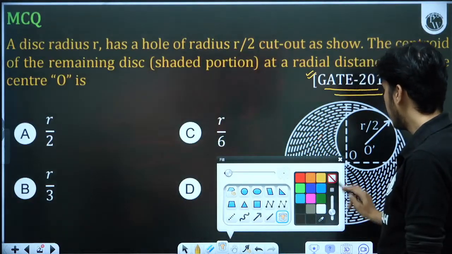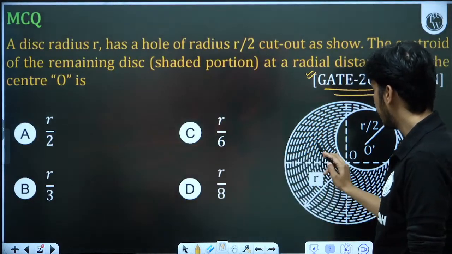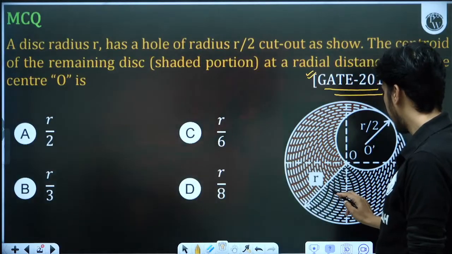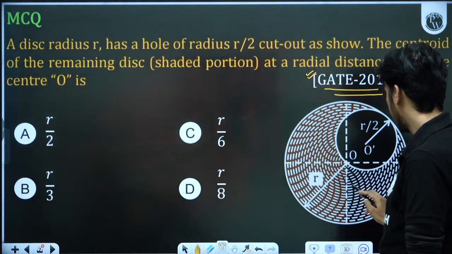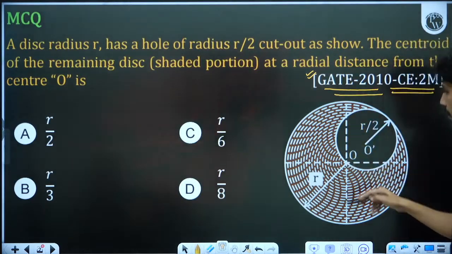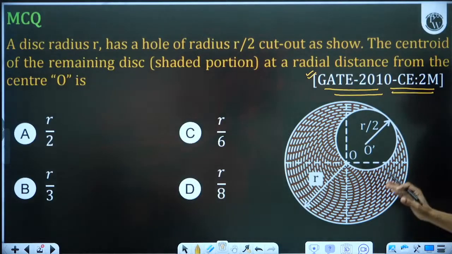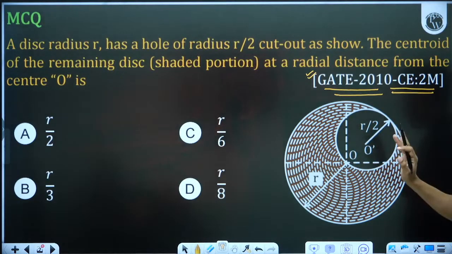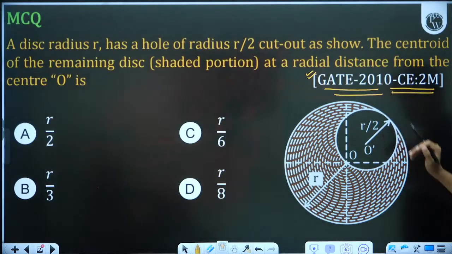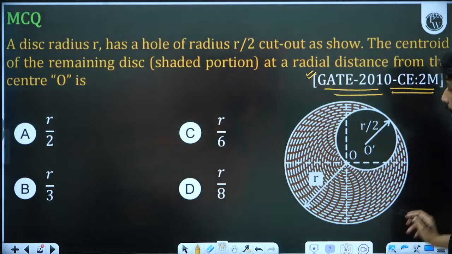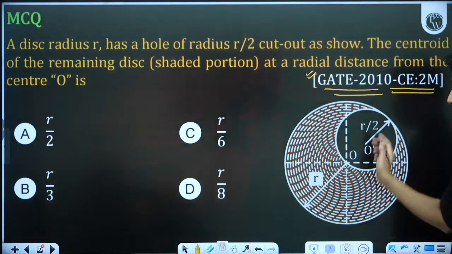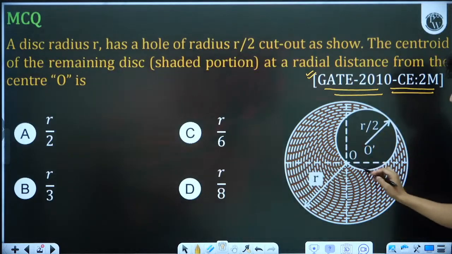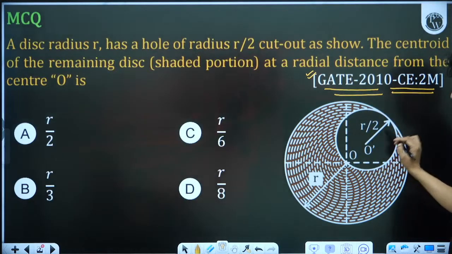So here there is some hashed area. You can see here, this is the hashed area. This hashed area is solid, and this hollow area does not have any material, and the hollow area has radius r by 2, and the overall area has radius r. There is a hollow part. This part is cut from here. This is radius r by 2.